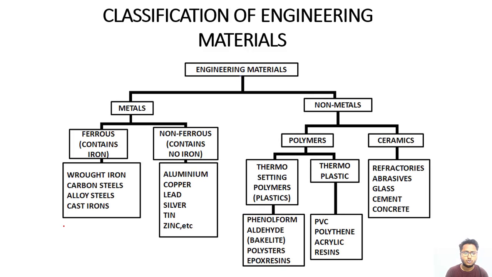Next is the classification of engineering materials. Engineering materials are broadly classified into two categories. First is metals, and second is non-metals. In metals, the most used are known as ferrous materials, and the second is non-ferrous materials. So we are going to see this Fe.